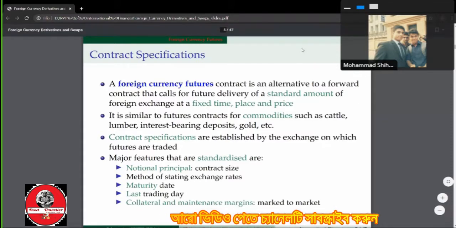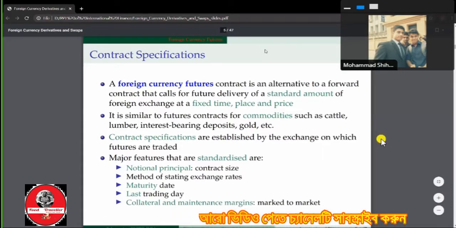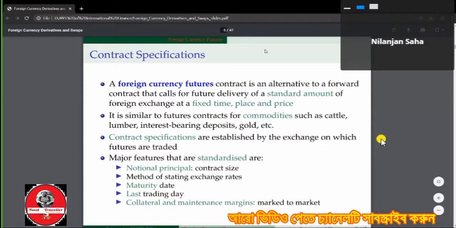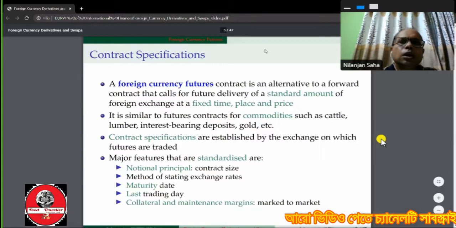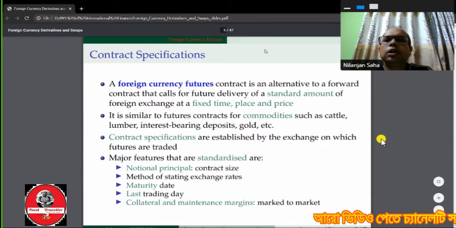Okay. So this is the foreign currency future contract. It is an alternative to a forward contract that calls for a future delivery of a standard amount of foreign currency at a fixed time, place, and price. This is a foreign currency future contract.